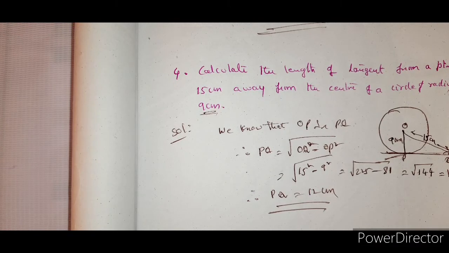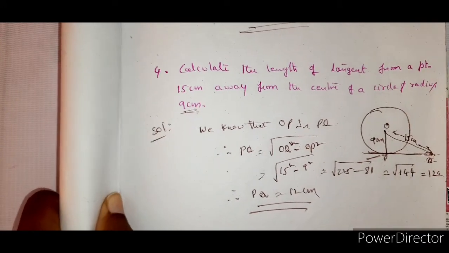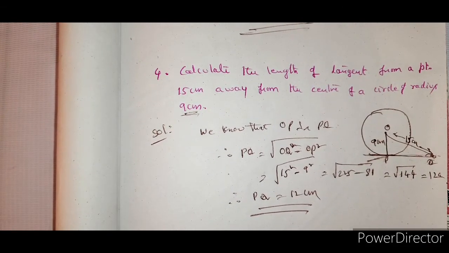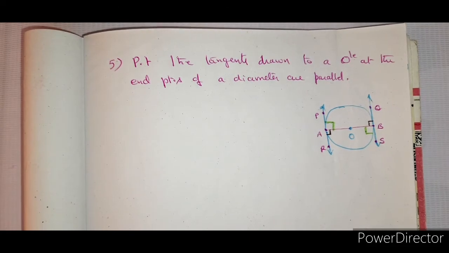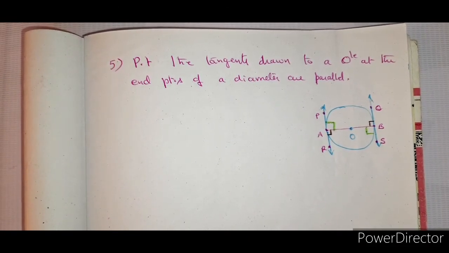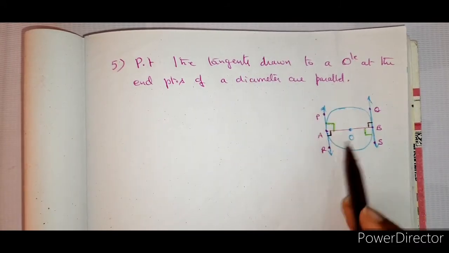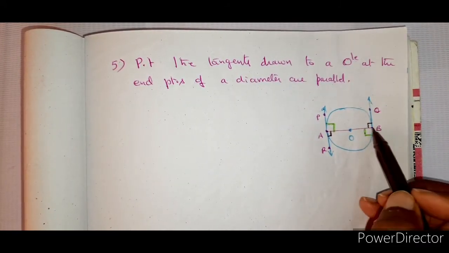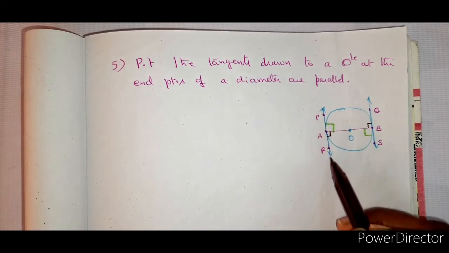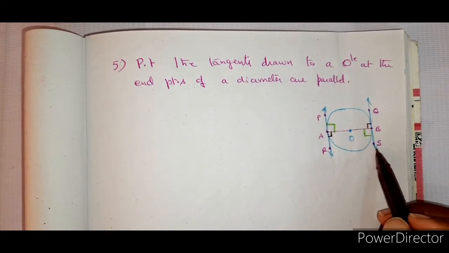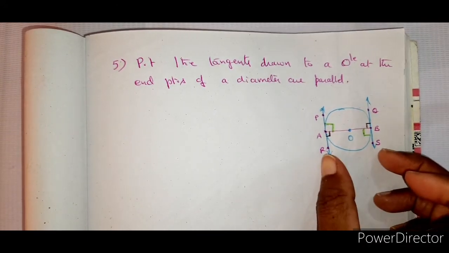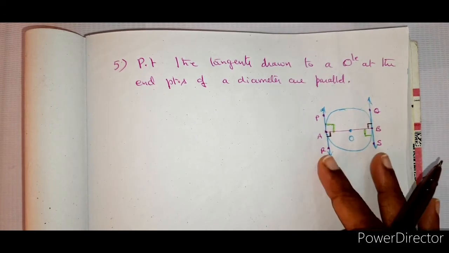Okay? The similar kind of problem. Note it down. Now look at the fifth problem. Prove that the tangents drawn to a circle at the end points of a diameter are parallel. So first draw a diameter, and through the end points, now draw two tangents. So these two tangents, we have to prove that these are parallel.